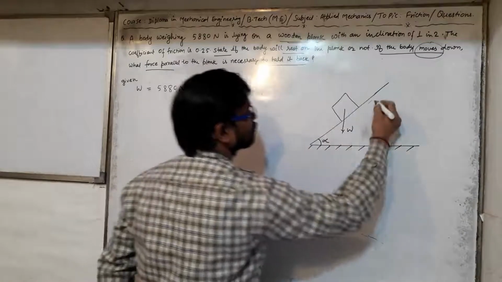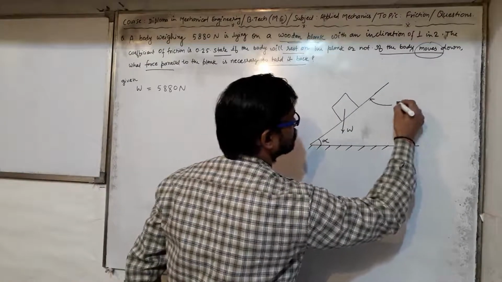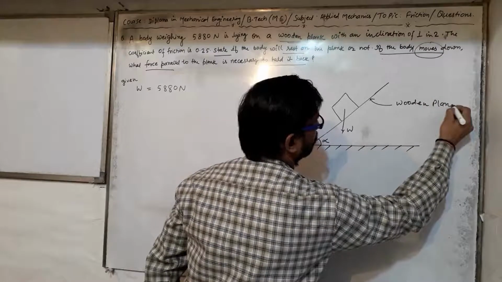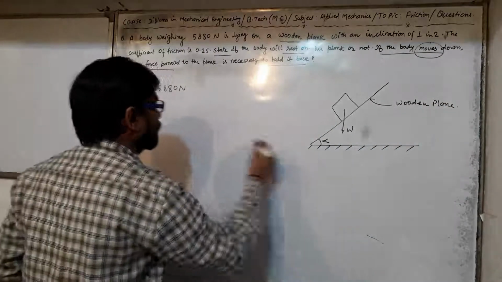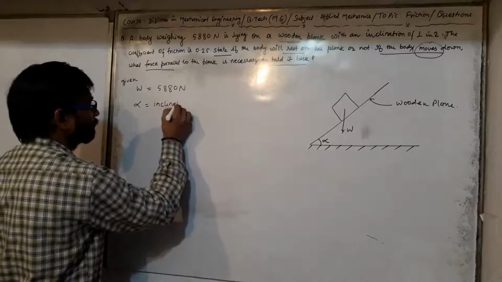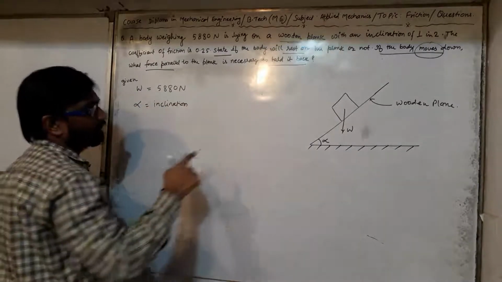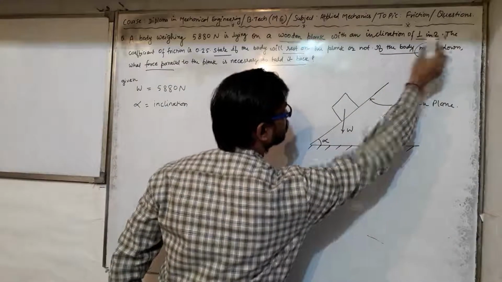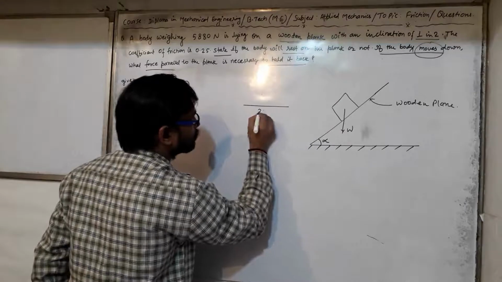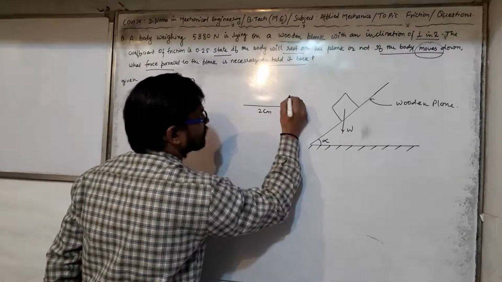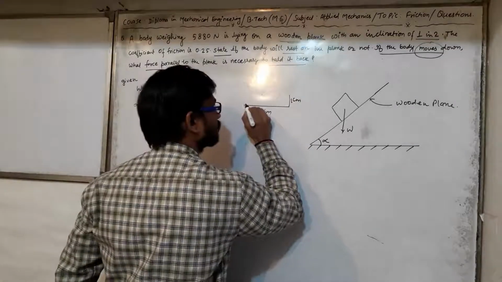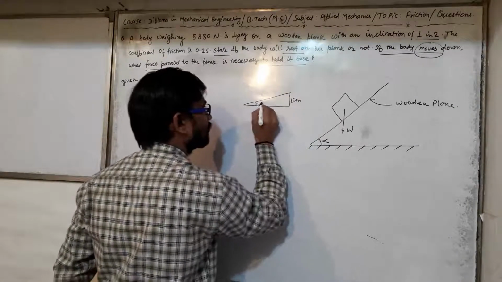Wooden plank means the nature of this surface is wood. Alpha is the inclination, and the inclination is given as 1:2. 1:2 means for every 2 centimeters of distance, 1 centimeter is the height. So we can easily find the value of alpha.